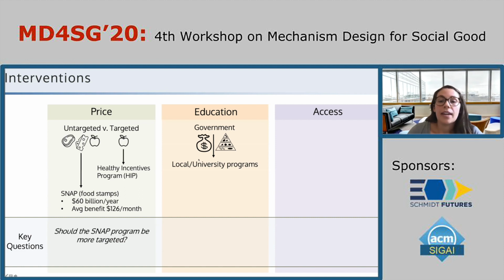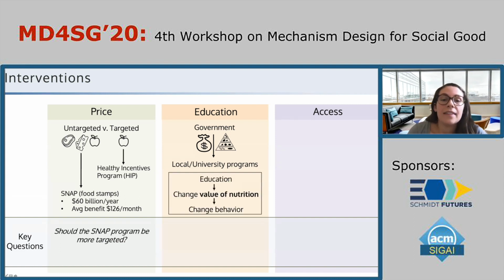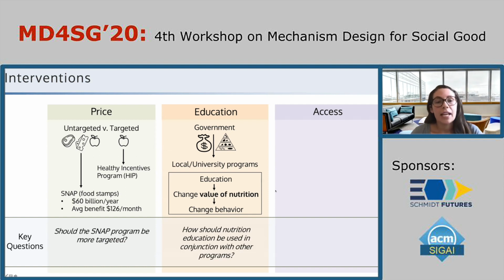With regard to education interventions, typically the government provides funding to local, often university-run programs. And the idea behind nutrition education is that in order for it to change someone's behavior, it must first change their intrinsic value of eating healthy, which we refer to as their value of nutrition. And one key question in this area is, how should nutrition education be used in conjunction with other programs to increase effectiveness?